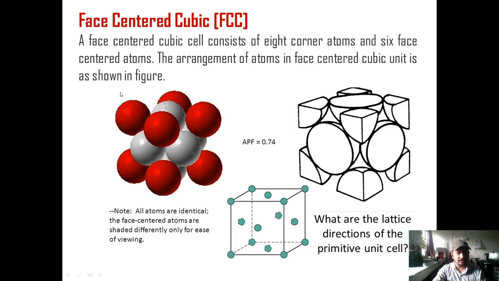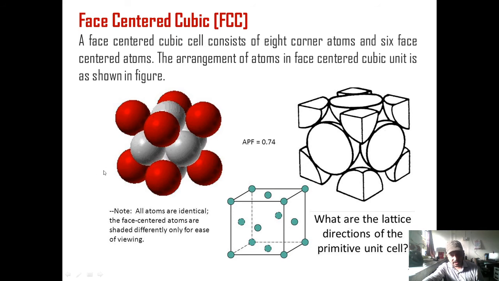Next, the Bravais lattice in the cubic crystal system is the face-centered cubic Bravais lattice, or face-centered cubic structure. The face-centered cubic cell consists of 8 corner atoms and 6 face-centered atoms. The arrangement of the atoms in the face-centered cubic unit cell is as shown in the figure. You see here there is an ABC stacking.